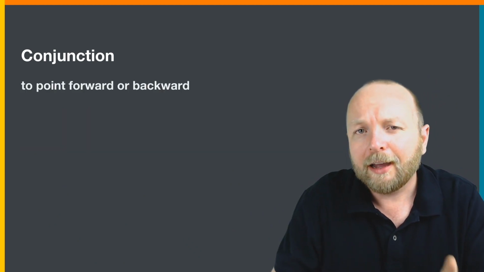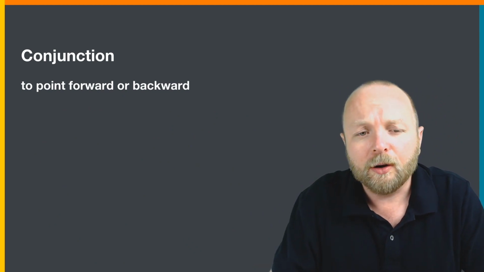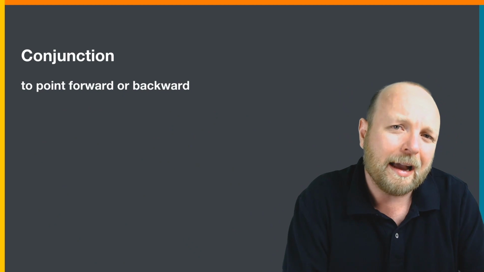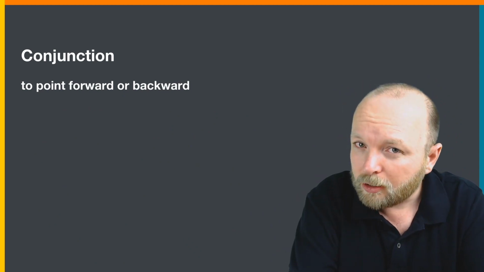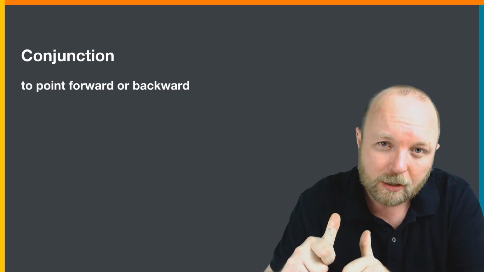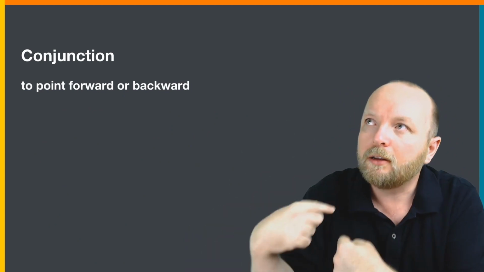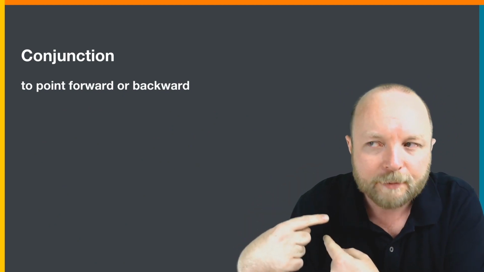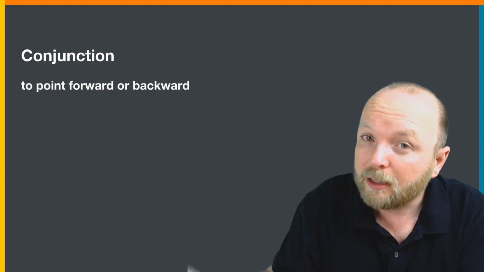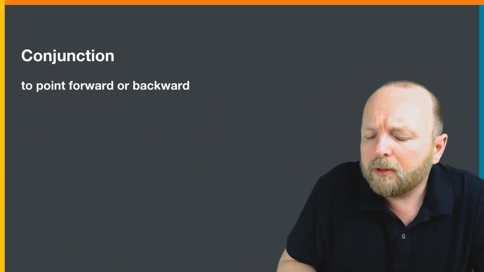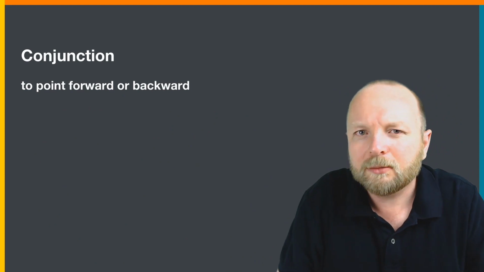And finally, I did lie, I'm sorry. The last thing I want to talk about in this video is we often use as as a conjunction to point forward or backward. What do I mean? Well, sometimes I want to talk about things that happened in the past. Or sometimes I want to talk about things that will happen in the future. And this is really, really common in writing. Okay, let's look at some examples.